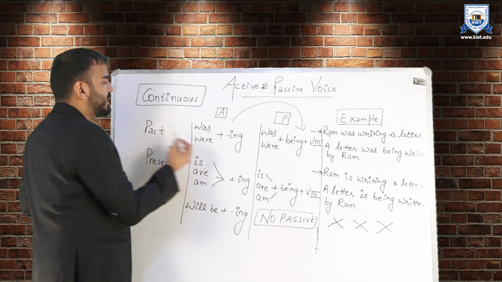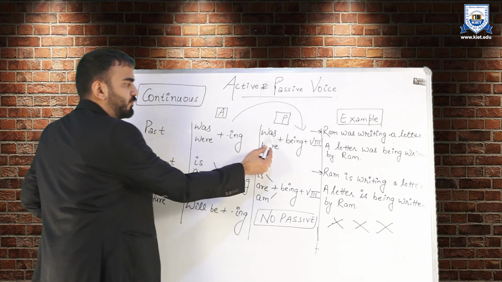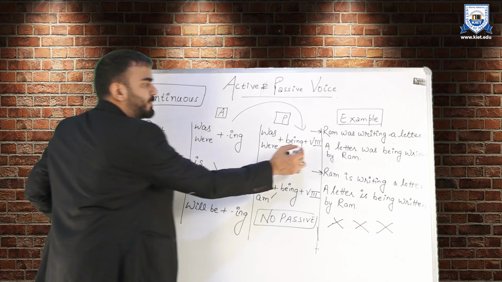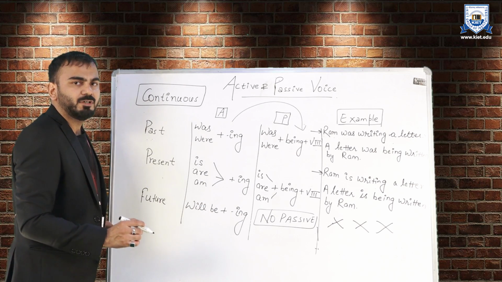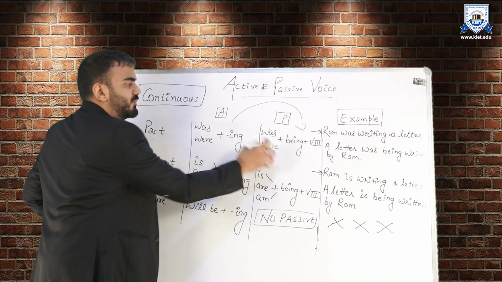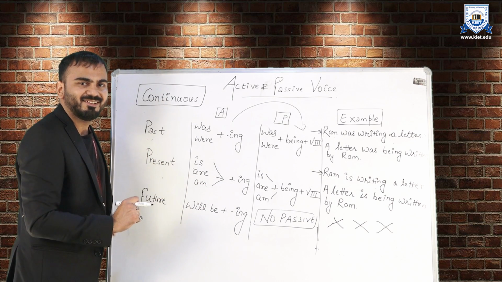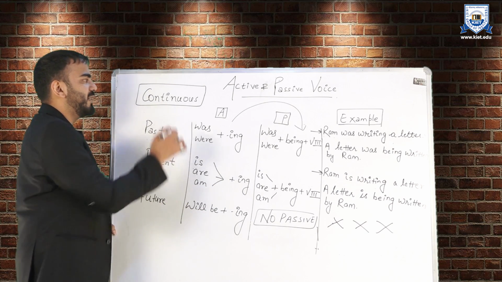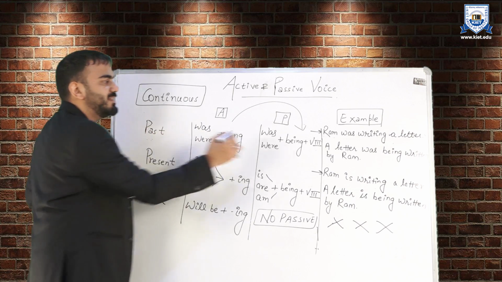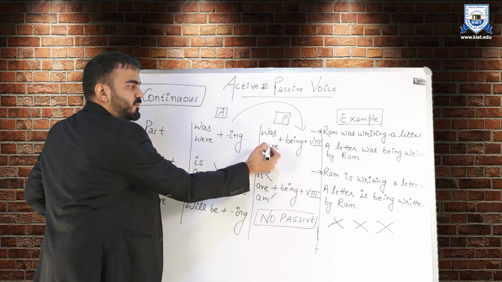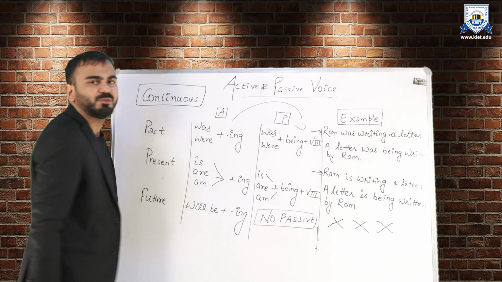So in case of past continuous, we use was, were, and now understand, since we have to use the past participle form of verb, it cannot be used directly with was and were. Otherwise, it will go to indefinite group as we have just studied, right? So in order to justify continuous, which can be justified with ing, we have used being. So was, verb plus being, and then past participle form of verb.